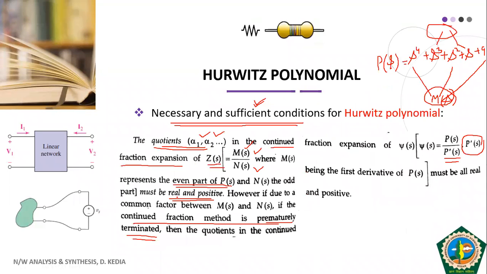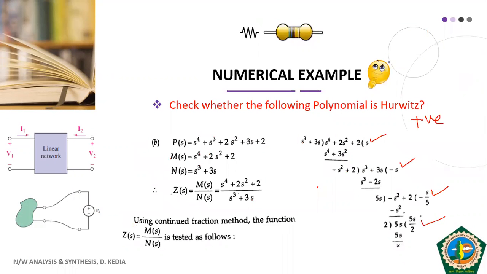They must be real and positive. Not only positive, they must be real also. You can see here that this is negative, this is negative, so not all the quotients are positive. That means the given polynomial is not a Hurwitz polynomial. This is how we apply the continued fraction method.